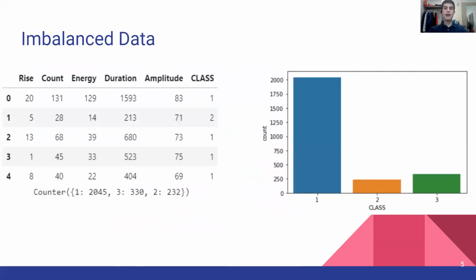The main problem we have encountered with our data is that it is very imbalanced. Tensile fractures make up 2,045 of the 2,607 events collected during testing, meaning that 78% of the data set belongs to a single one of the 3 classes. A skewed distribution of data confuses the model and leads to inaccurate predictions, so the data needs to be balanced and processed in order to accurately make predictions.